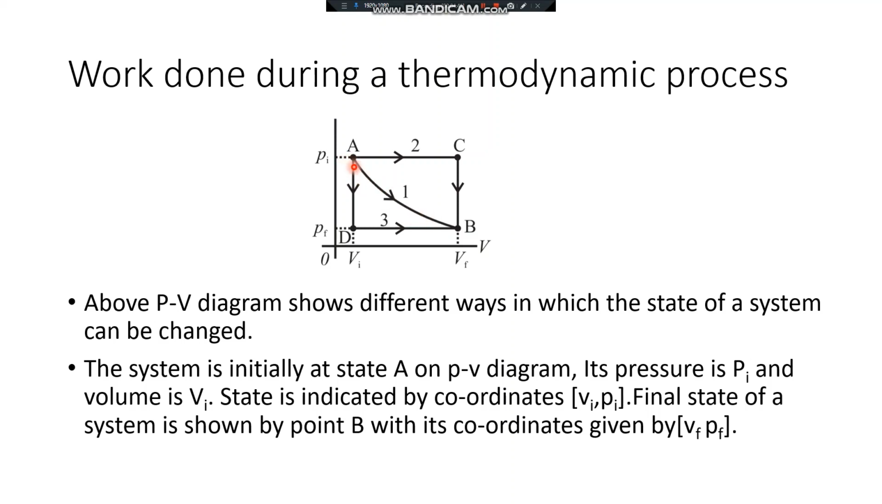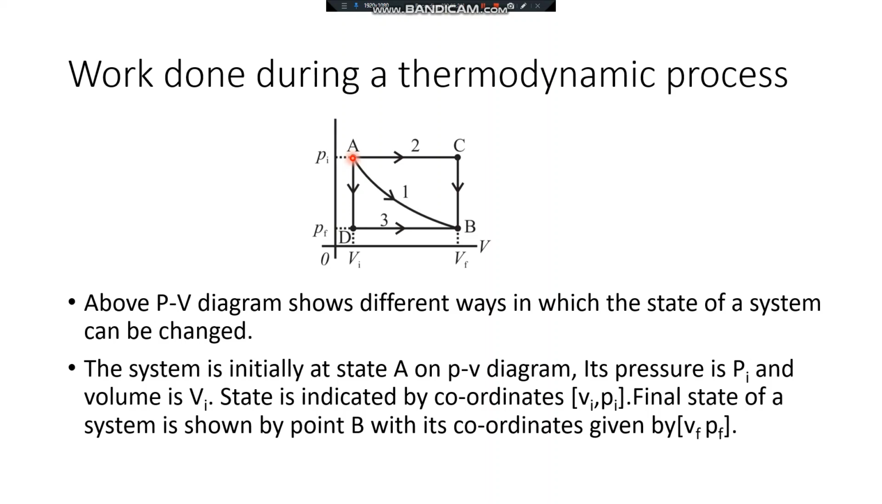Three paths are shown in this diagram: path number 1, path number 2 and path number 3, for changing the state from A to B. Here only 3 paths are shown, but other than these 3 paths, there are many other paths following which we can bring about the change in the state of a system from A to B. Now, the system is initially at state A in the PV diagram.